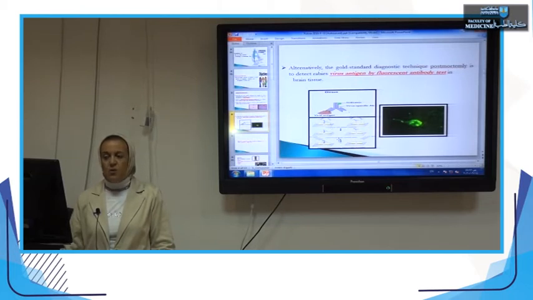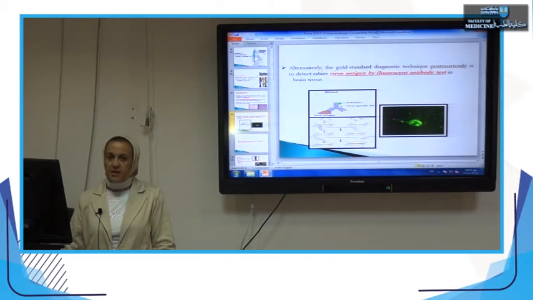In this figure, we can see a column on the right and a column on the left. The column on the left represents the brain specimen, possibly containing rabies virus antigen. We want to see whether it is present or not in the brain smears. The brain smears are placed on slides, fixed by a special technique, and then we add specific antibodies to rabies, which are conjugated with a fluorescent dye.